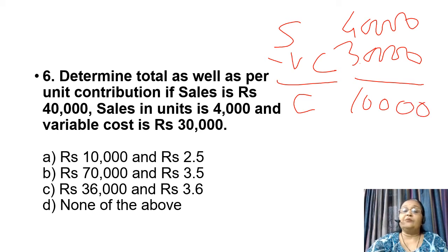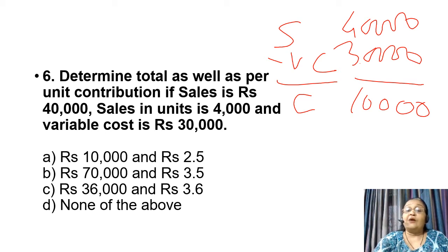So total contribution is 10,000. The answer is going to be first, because rupees 10,000 is the answer we see here. Those who know very well that the income statement says sales minus variable cost is contribution, the students can find out the answer directly. However, I am showing you the technique here.